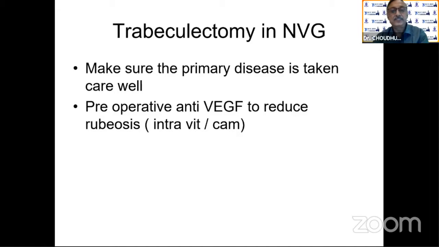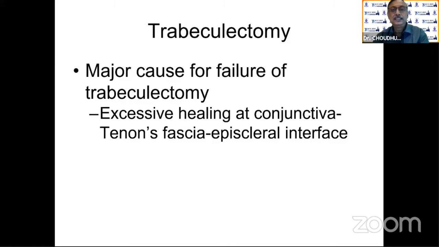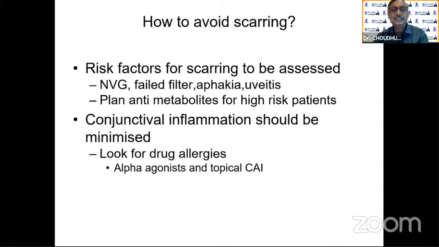Preoperative anti-VEGF to reduce the rubeosis. It can be given intracameral or intravitreal. Trabeculectomy, the major cause of failure of trabeculectomy is excessive healing. How to avoid the scarring? Risk factors for scarring should be assessed. Neovascular glaucoma, failed filter, planned antimetabolite for the high-risk patient. Inflammation should be minimized to get a good result.